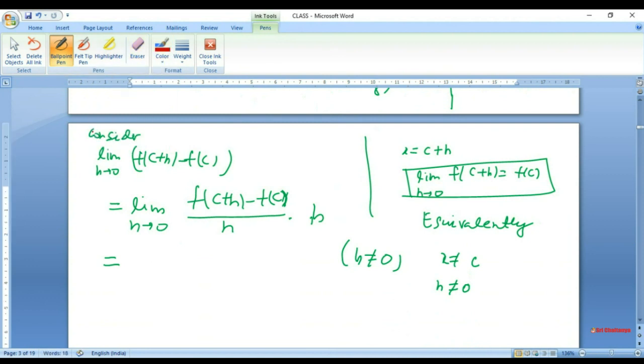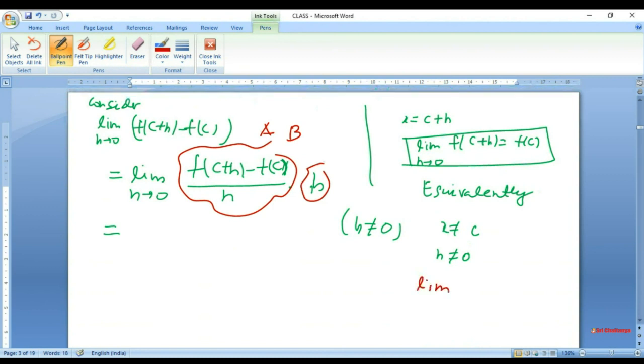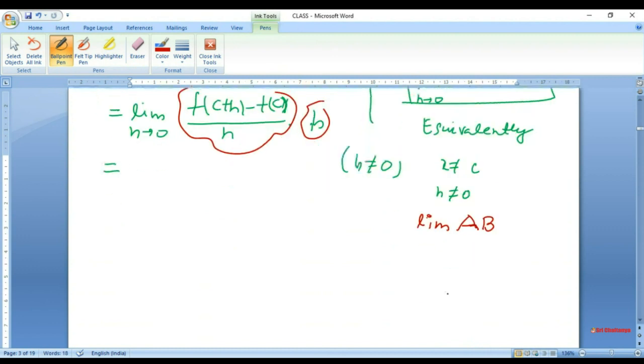So it is like this one, that there are two expressions, call them a and b. Now you are asking how does one deal with the limit of ab, the limit of a product of two expressions. We know a result that if individually the limit of a and the limit of b exist, then the limit of the product becomes the product of the limits, so we can write this as the limit of a and the limit of b.